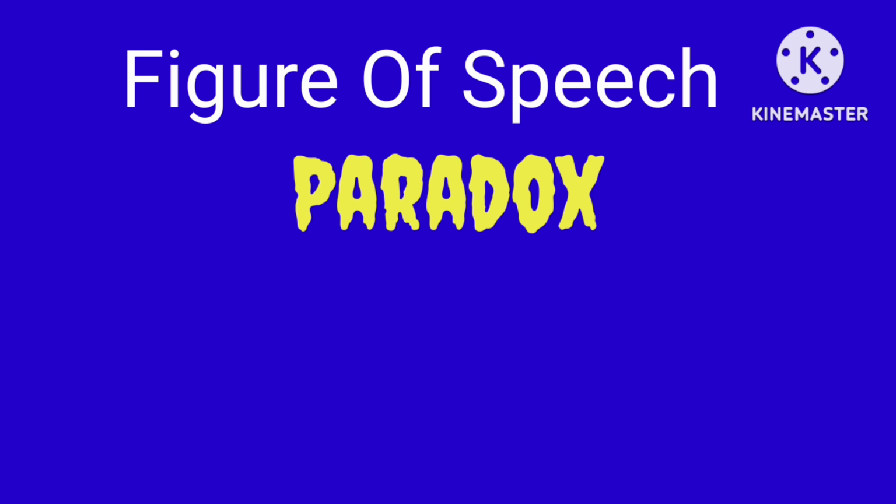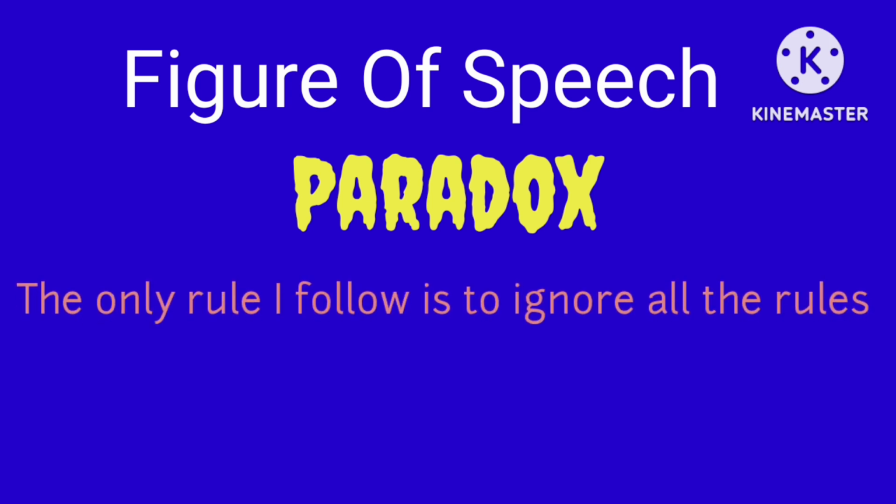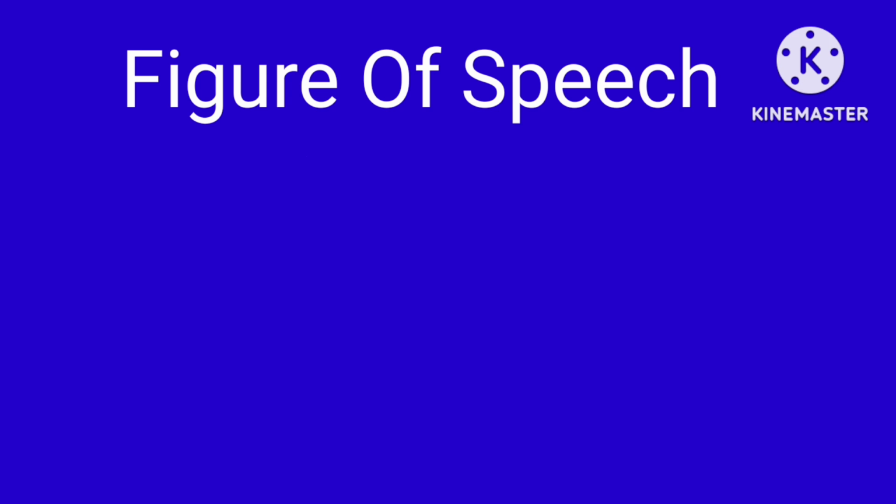Similarly, there is another example of paradox, and that is, the only rule I follow is to ignore all the rules. When we say that the only rule I follow is to ignore all the rules, that means you are saying that you follow the rule, but actually you are saying you do not follow the rule. Here it is shown that follow and do not follow, they are contradictory to each other, but gives a clear meaning of the sentence, clear definition of the sentence. So that is why we can say that this is an example of paradox. So that's it about paradox.